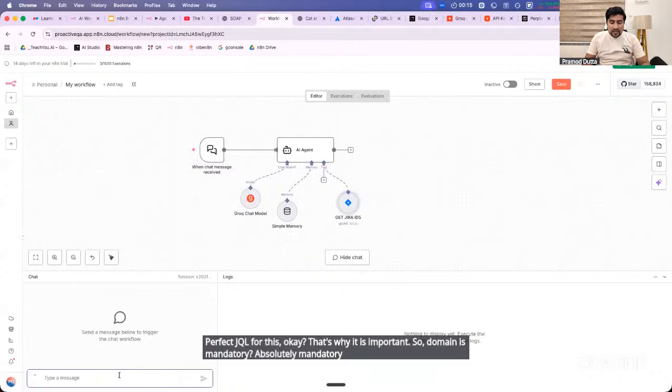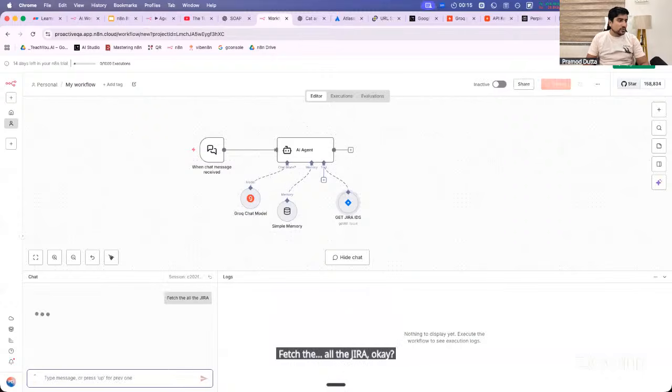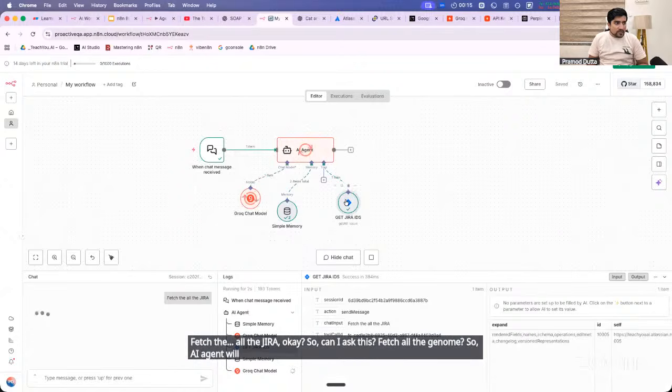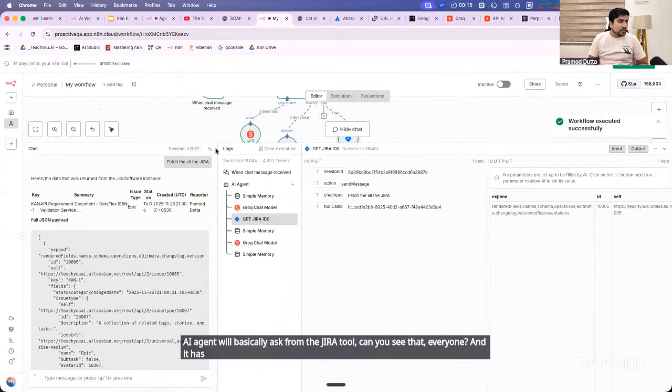Now, can I ask, fetch all the Jira? So the AI agent will basically ask the Jira tool. Can you see that, everyone? And it has beautifully given me the details of Jira.